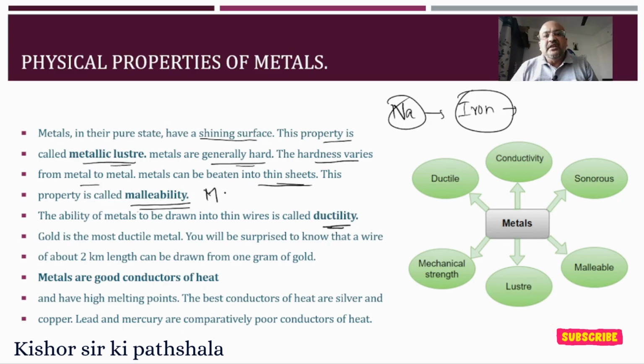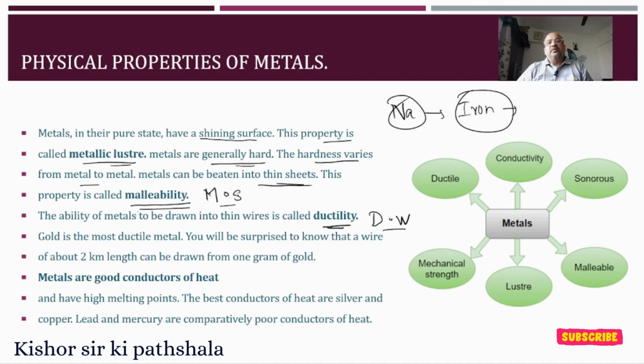So malleability is sheets, and ductility is wires. So MSDW we need to remember: malleability is sheets and ductility is wire.